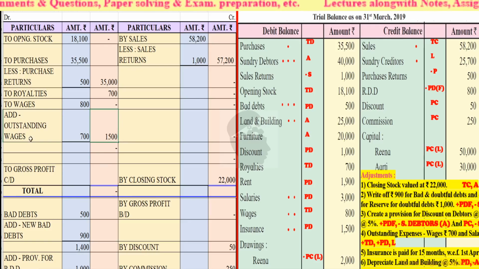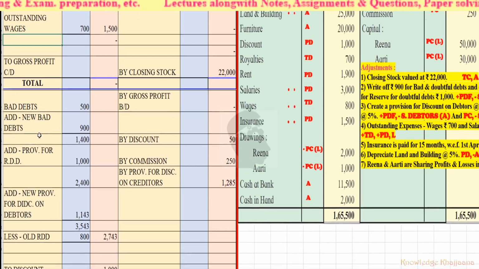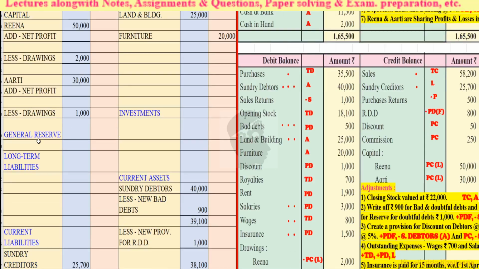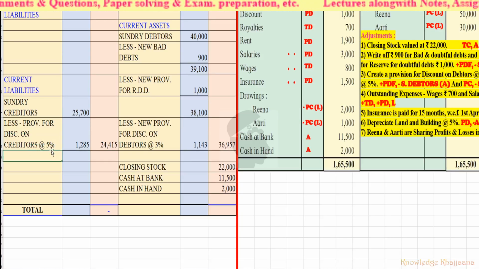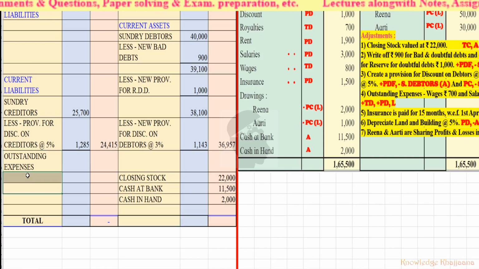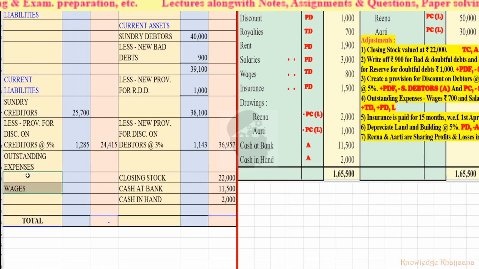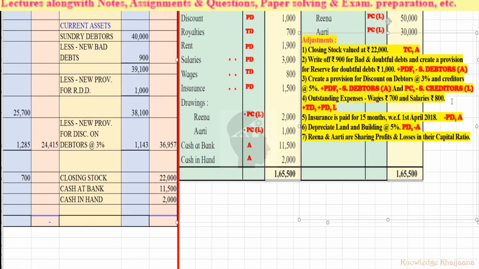Okay, and we have to record this to the sundry creditors as outstanding expenses. Outstanding expenses. Which are the two outstanding expenses? Wages rupees 700, inner column we will write. Okay, and next is outstanding salary, rupees 800.